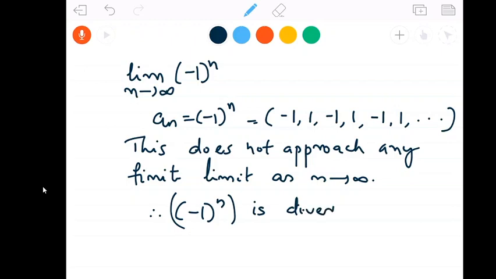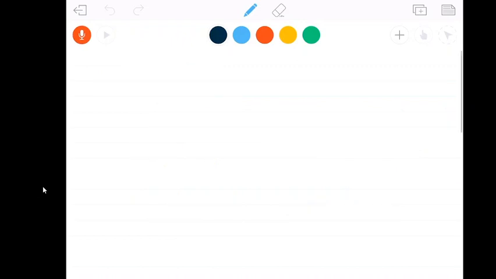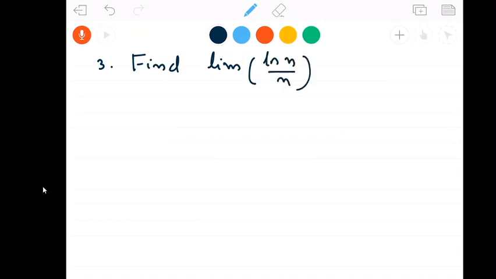If there is a finite limit, we say that it is convergent. If there does not exist a finite limit, we say that it is divergent. Okay, now let's move on to the third problem. Find limit of log n by n as n goes to infinity.